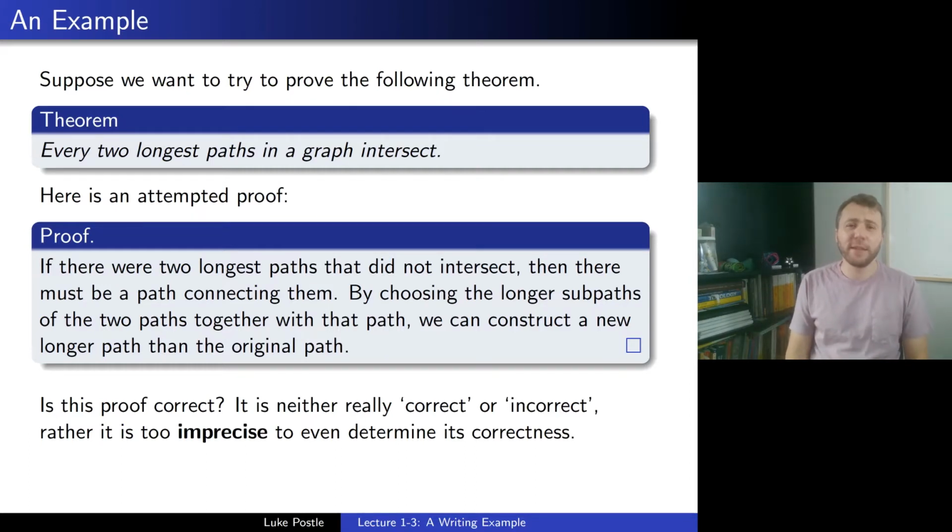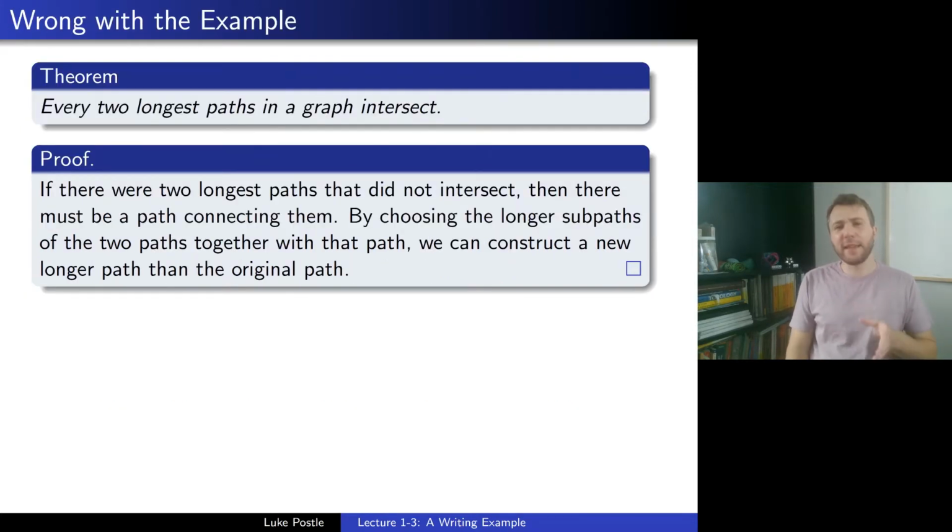So maybe let's actually ask what's wrong with this proof. So, I've said it's imprecise. In what ways is it imprecise? So go ahead and think about the various ways. I have a whole list of them, so there's not just one answer here. But go ahead and pause the video and think about all the ways in which this proof has violated those writing guidelines, and it's too imprecise. Go ahead, I'll be waiting.